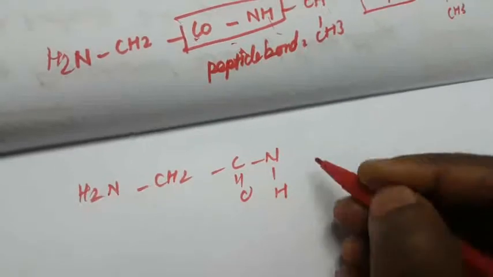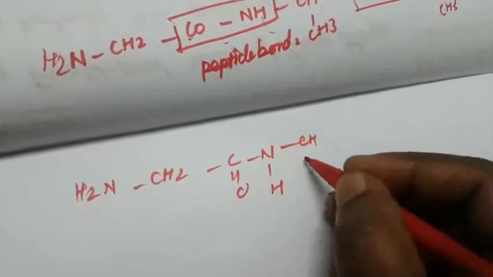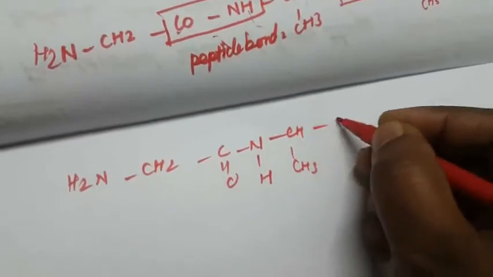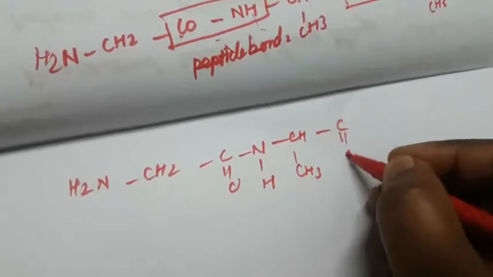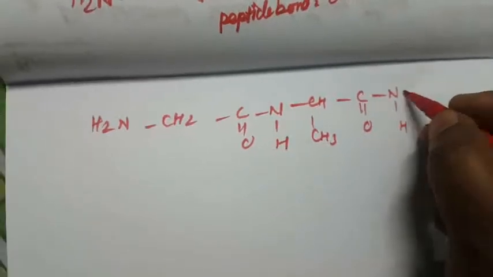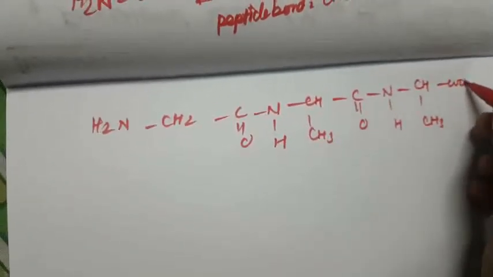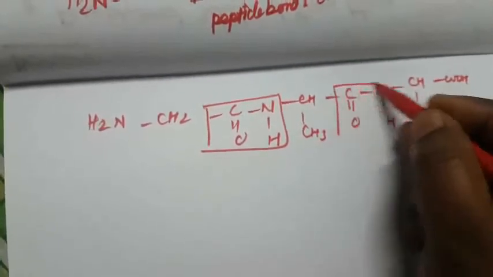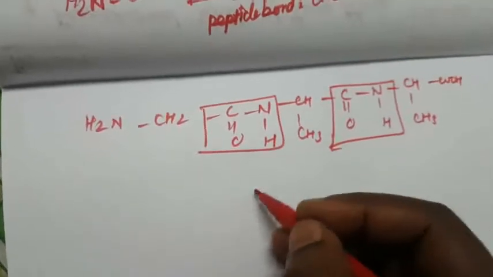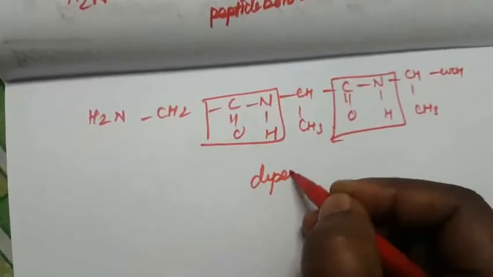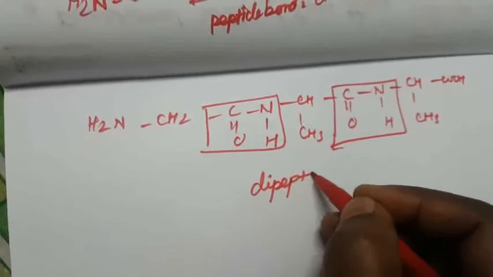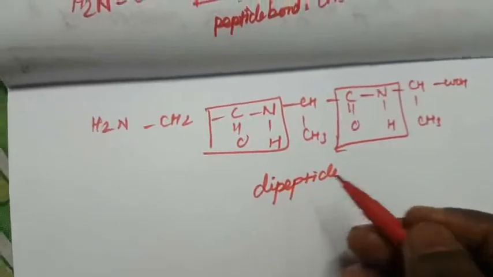Okay, this is the peptide bond. Then CH, CH3, then C double bond O, NH, then CH, CH3, COOH. This is one peptide bond and this is another peptide bond. So it is called a tripeptide.